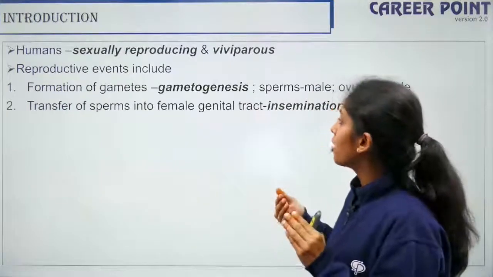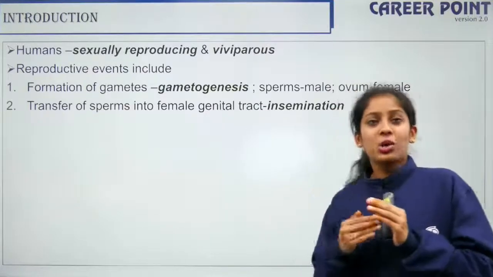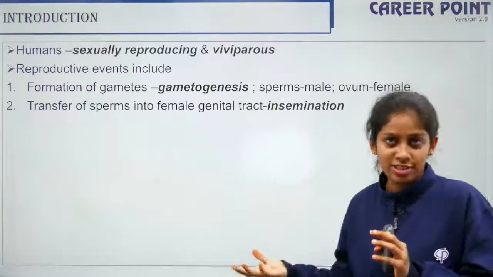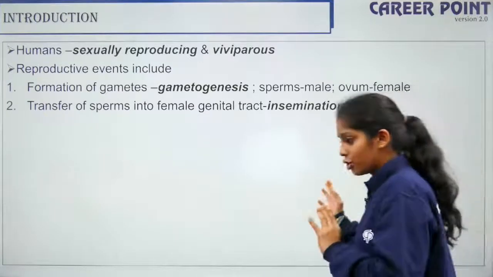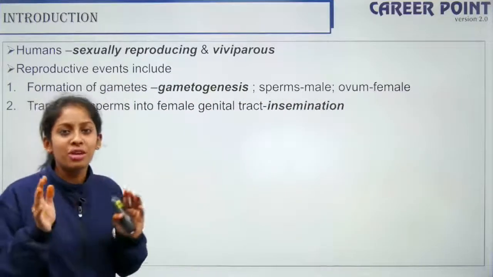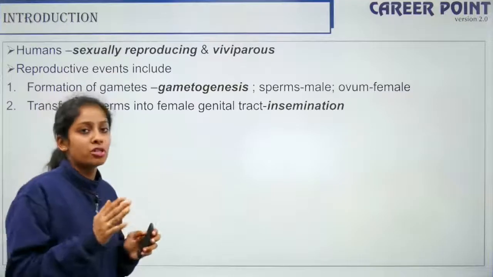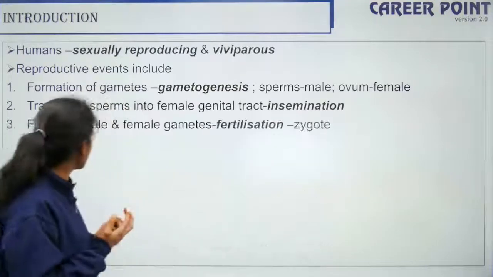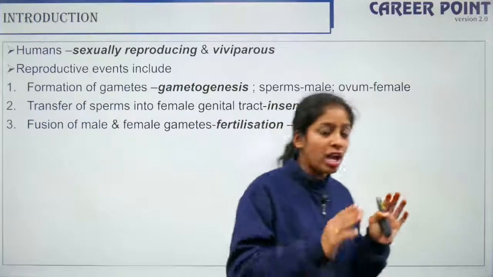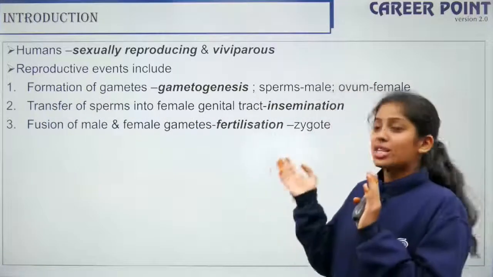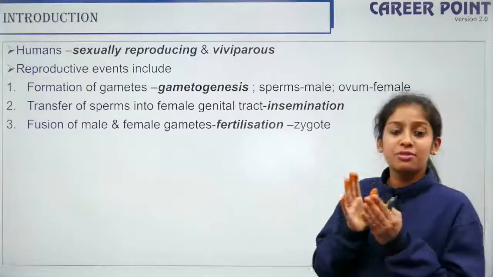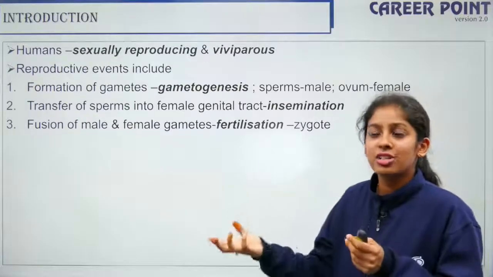So, transfer of sperms into the female genital tract. In the case of humans, mostly the sperms move into the female genital tract, and that is insemination. When they have sexual intercourse, the sperms move into the female genital tract, and that is the process of insemination. Alright, so once the male gamete has reached the female genital tract, once the meeting has been done, now the fusion happens. Now there is fusion of male and female gametes, that is fertilization, and fertilization leads to the formation of your zygote.